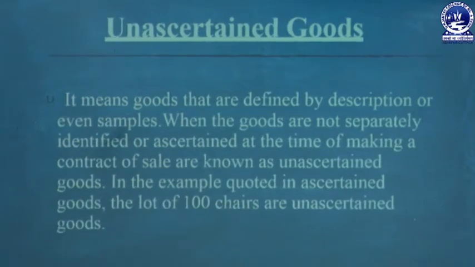Next, unascertained goods. What is that? It means goods that are defined by description or by sample. When the goods are not separately identified or ascertained at the time of making a contract of sale, they are known as unascertained goods. That means here the goods are not ascertained or identified. That's why they are called unascertained goods. Taking the previous example, out of 100 chairs, 25 chairs are going to be sold, so those 25 chairs are ascertained for sale and known as ascertained goods, but the total 100 chairs are known as unascertained goods because they are not identified or ascertained.